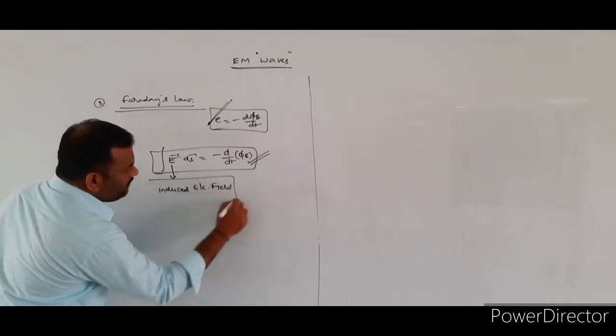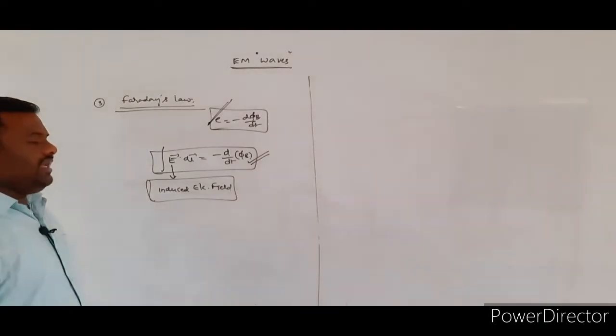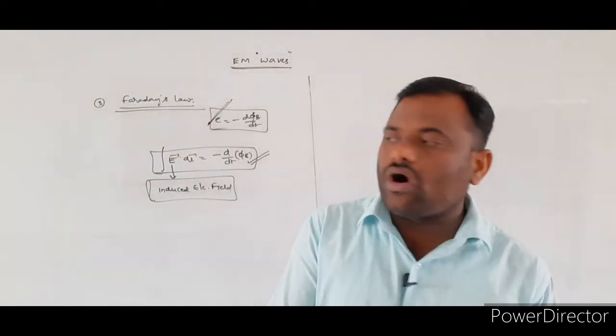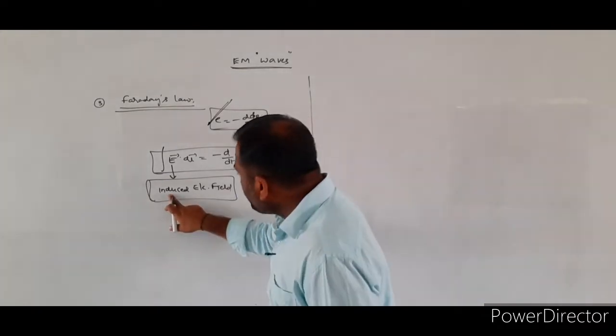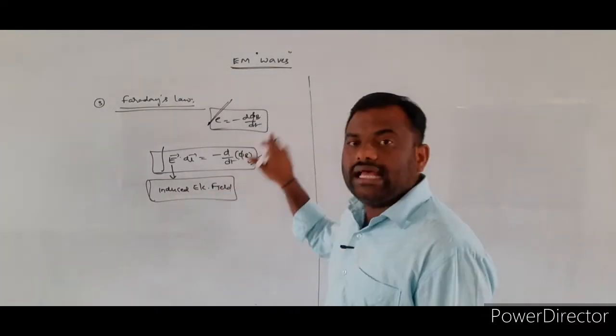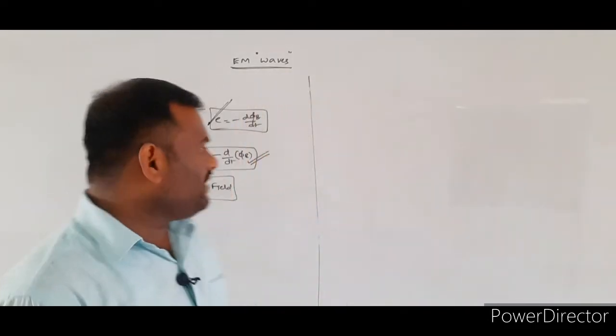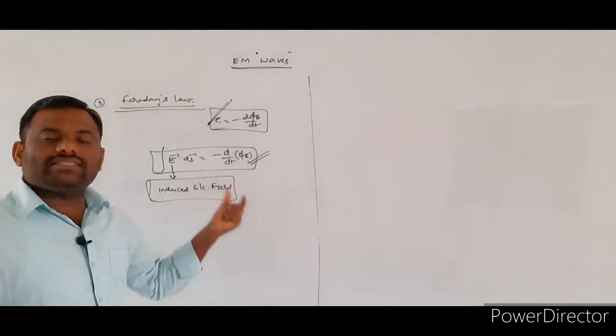The Maxwell's third equation is relating what? It is relating the induced electric field and the change in magnetic flux. That was given by the third Maxwell's equation.